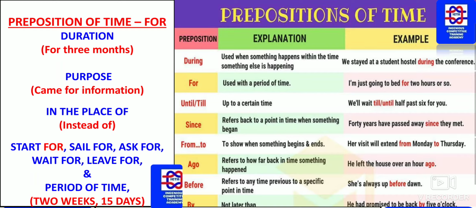Start for, sail for. He had sailed for Mumbai. So these are all where we can use phrasal verbs: ask for, wait for, leave for. And in the case of a period of time, for 2 weeks, for 15 days, "for" can be used as a preposition of time. As you can see to the right of the slide, the prepositions of time: during, for, until or till, since, from and to, ago, before, by.